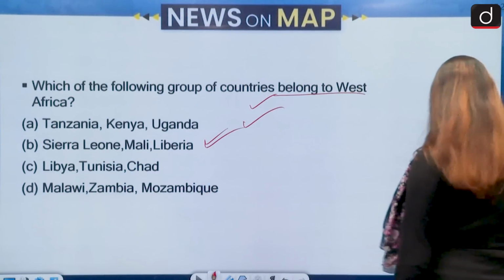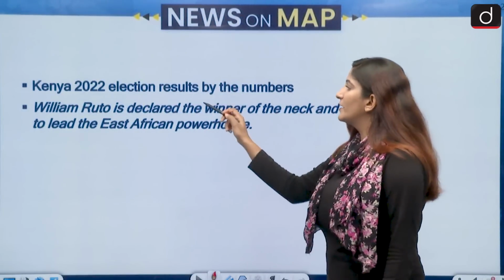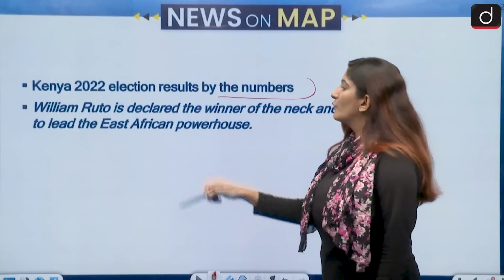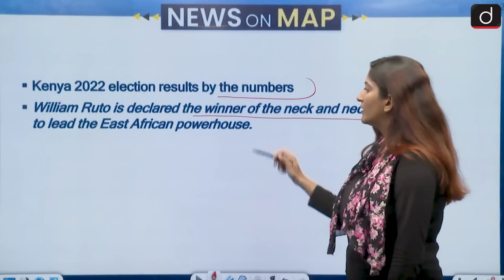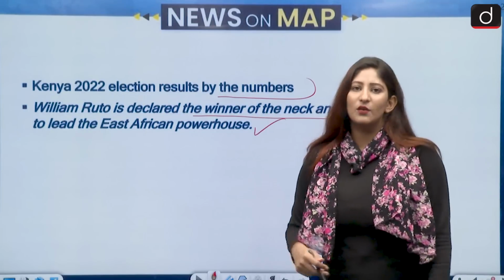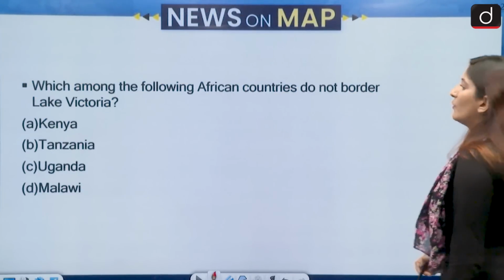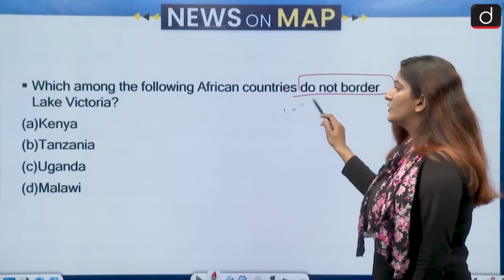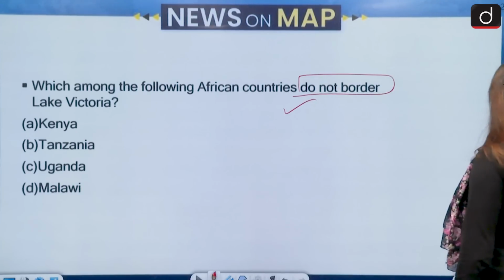Alright, let's move on to the next question, which is because of Kenya's 2022 election. The election results by the numbers: William Ruto is declared the winner of the neck and neck race to lead the East African powerhouse. Because of this particular news, we have to formulate a question. Which among the following African countries does not border Lake Victoria? Kenya, Tanzania, Uganda and Malawi are our options.